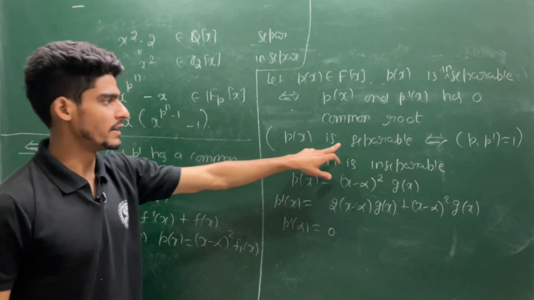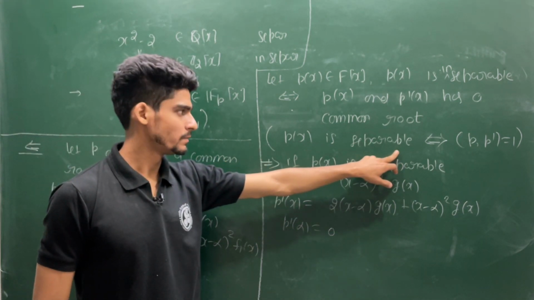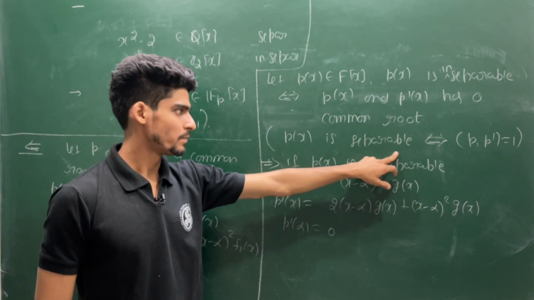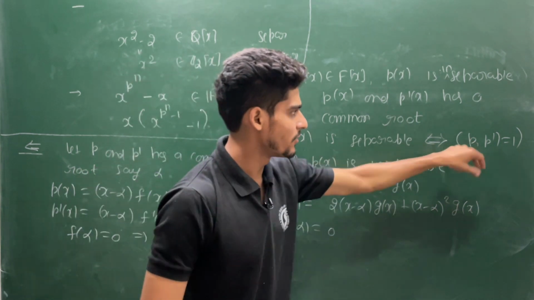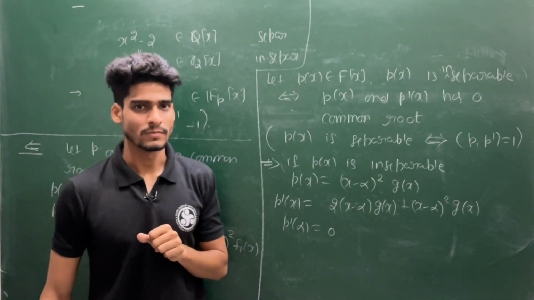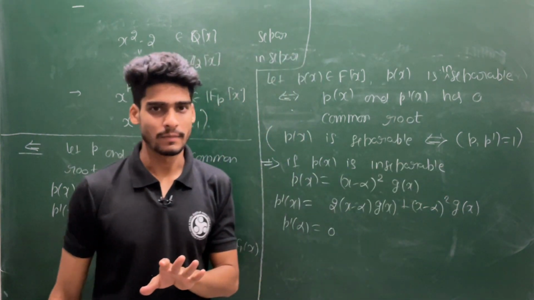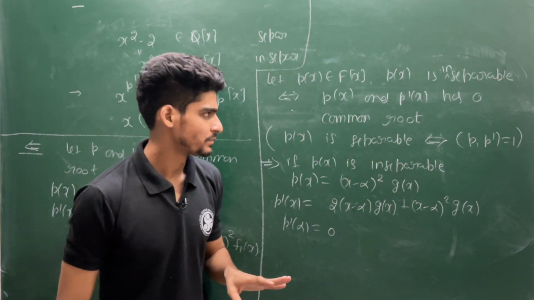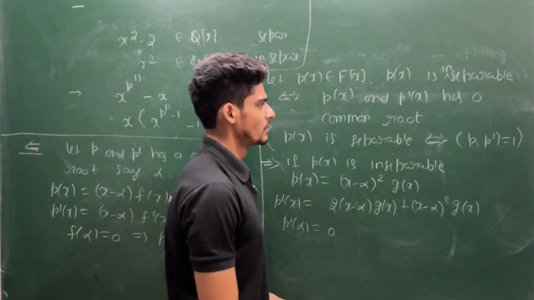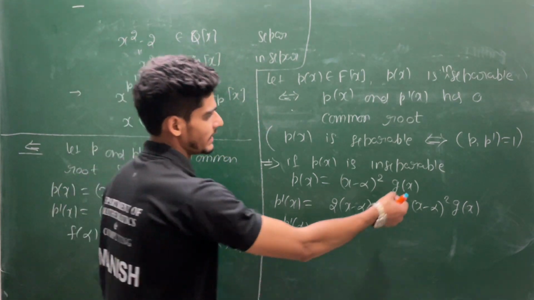Suppose your GCD is not 1, so the GCD is not a constant.